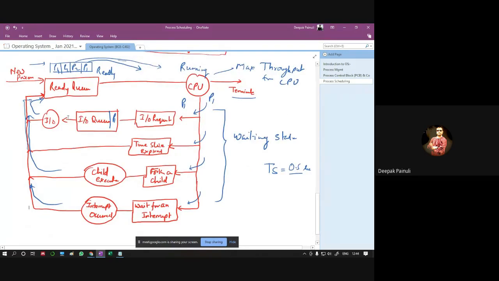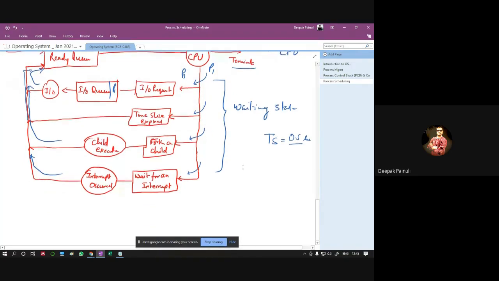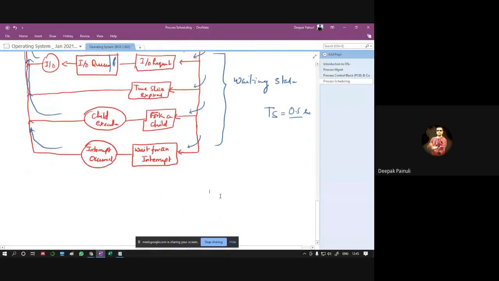Now you could understand that these are the scheduling of a process, and in the whole life cycle of a process, a process may get ready queue, running state, waiting state, and last terminate state, right? You understood those points? Okay, so these are the working principles of operating system process scheduling, right?